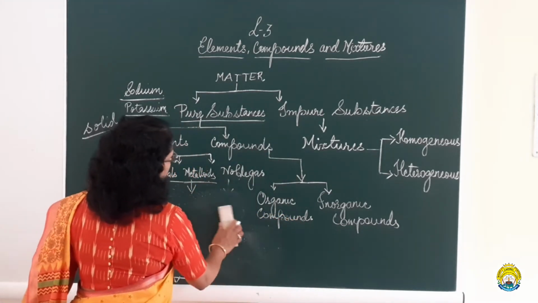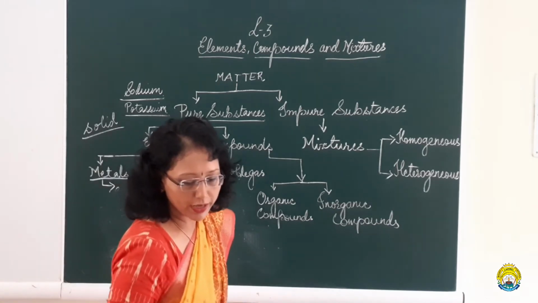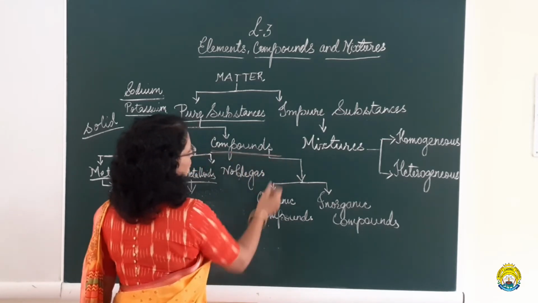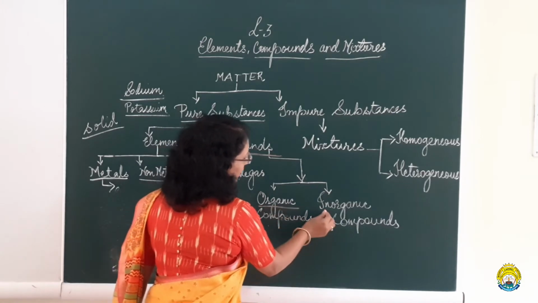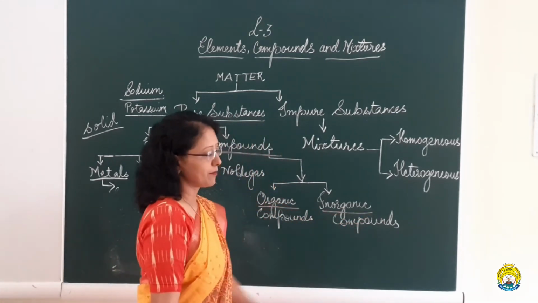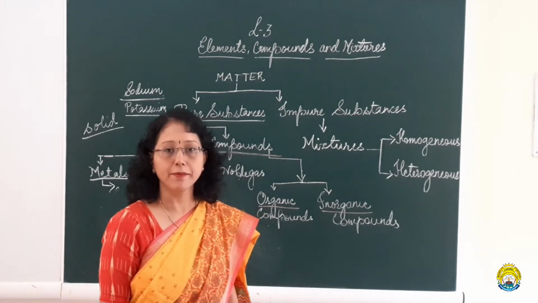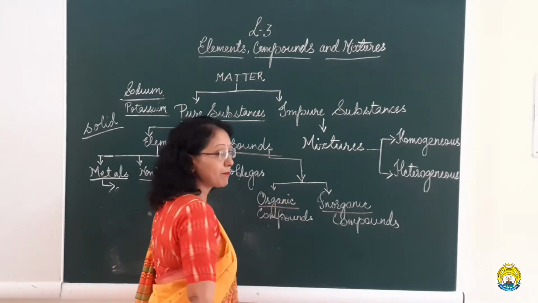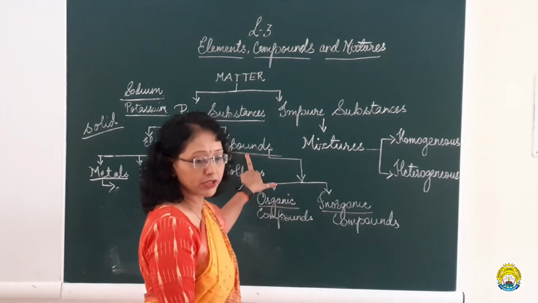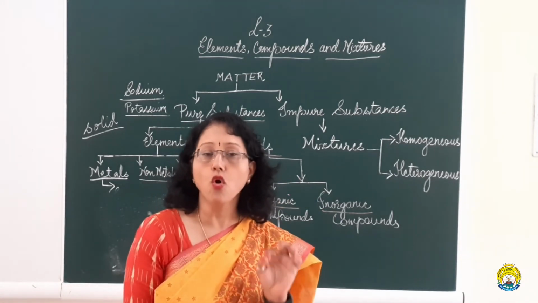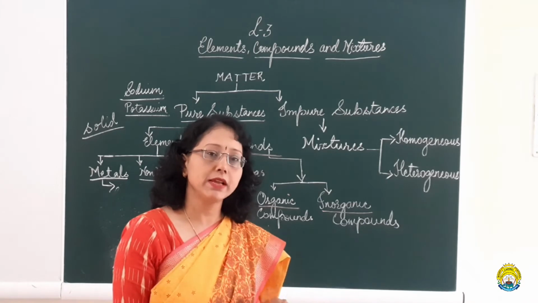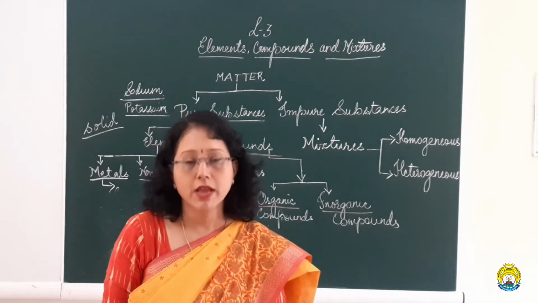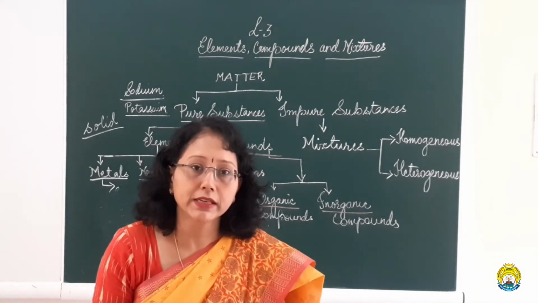Now, when you further classify pure substances, you classify them into compounds too. The compounds are further classified as organic compounds and inorganic compounds. A compound, again a pure substance, is made up of two or more elements combined chemically in a fixed ratio by weight and can be broken down into elements by chemical methods only.